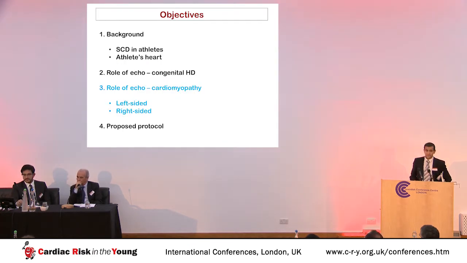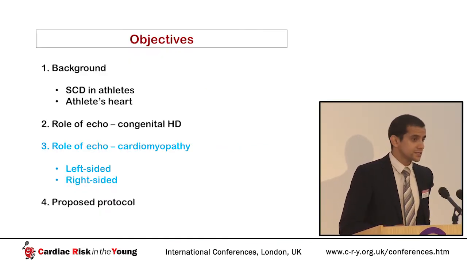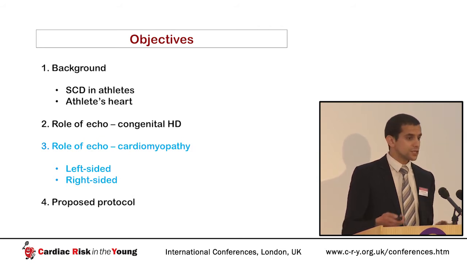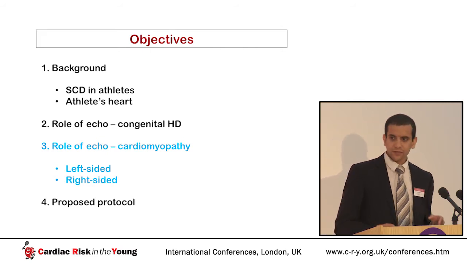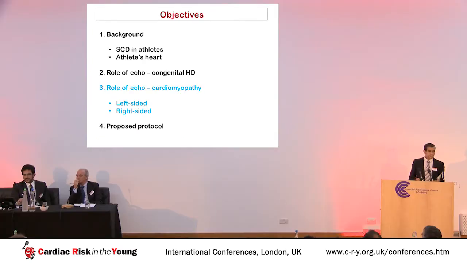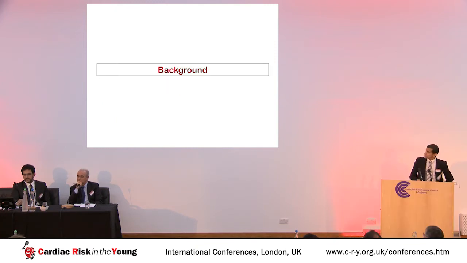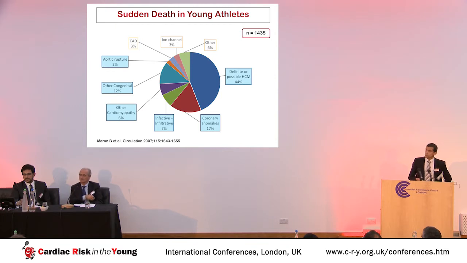So, over the next 25 minutes or so, I'm going to briefly recap the causes of sudden cardiac death in athletes. I'm going to talk about the physiological changes that occur in the athlete's heart in response to regular training. I'm going to talk briefly about the role of echo in detecting things like congenital heart disease. And most of the talk will focus on the role of echo in detecting cardiomyopathies in athletes. We'll talk about left-sided cardiomyopathies, right-sided cardiomyopathies, and I'll finish by returning to the title of the talk, which is the proposed protocol.